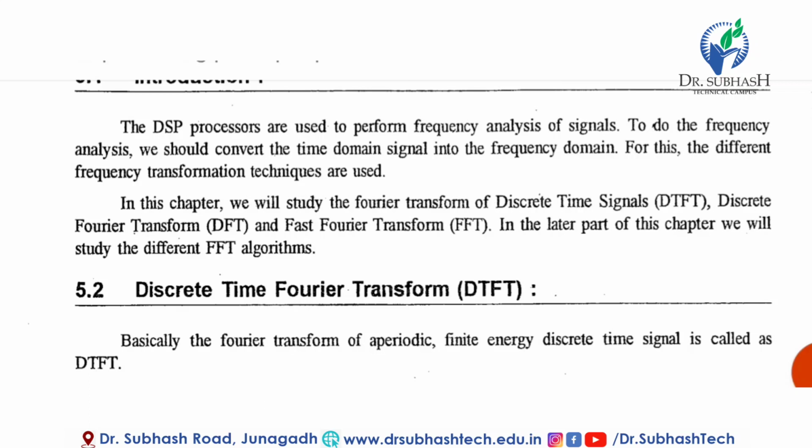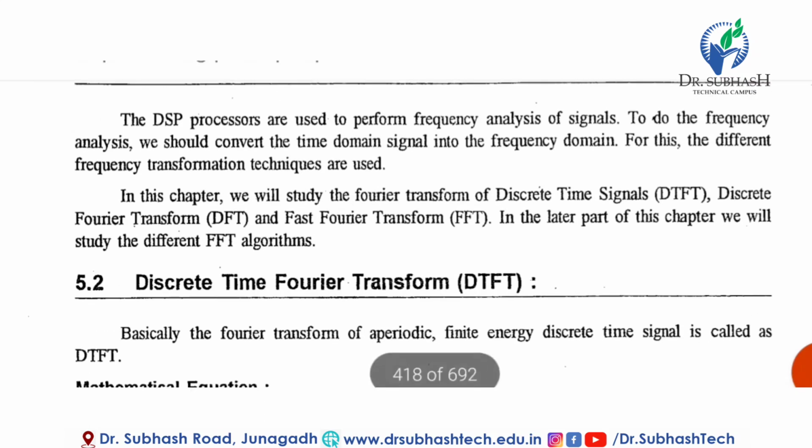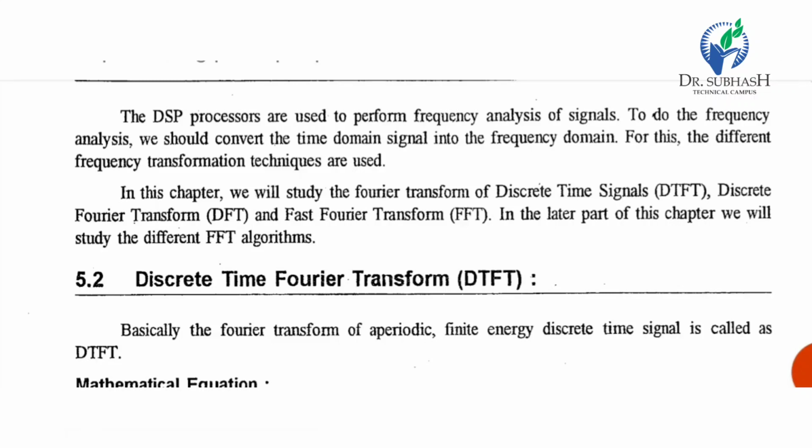In digital signal processing, processors are used to perform frequency analysis of signals. To do the frequency analysis, we should convert the time domain signal into the frequency domain. For this, different frequency transformation techniques are used. Here, we will study the Fourier transform of discrete time signal. It's called DTFT, discrete time Fourier transform, DFT, discrete Fourier transform, and FFT, fast Fourier transform.